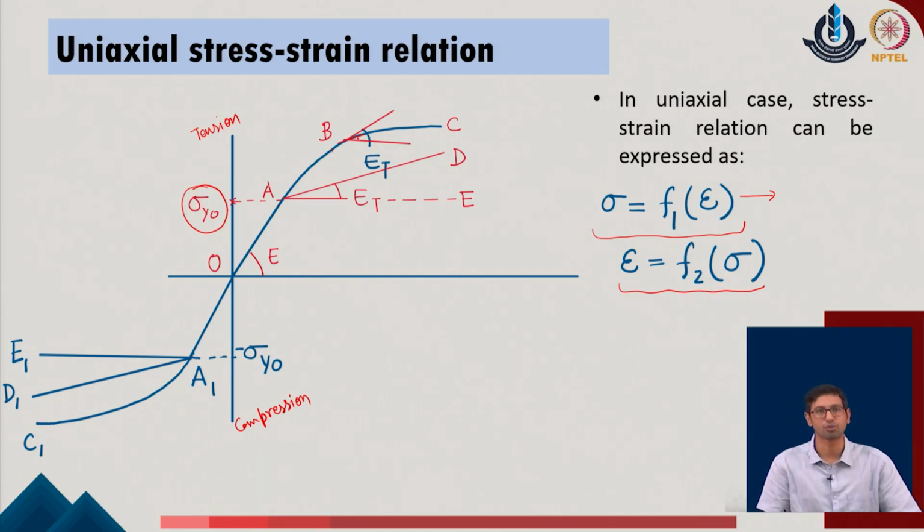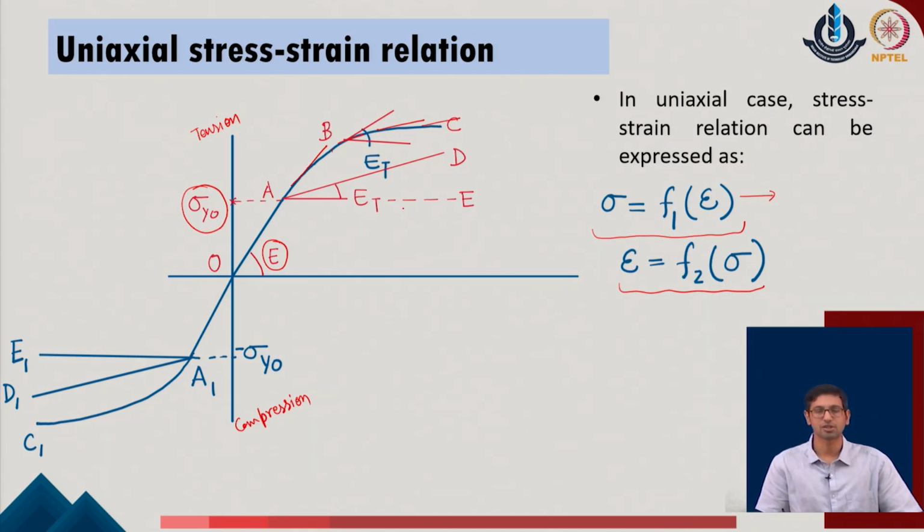Such kind of materials can also be idealized with a constant value of the hardening rule in the given system, which means that as the stiffness continuously changes as we go through the strain hardening range, an easier approximation can be made by considering a bilinear kind of relation, in which up to the yield the material follows the elastic modulus, which is based upon the linear relationship, and beyond the given yield point the material follows a reduced elastic modulus, and that is the E_t, the overall tangent modulus of the given system.